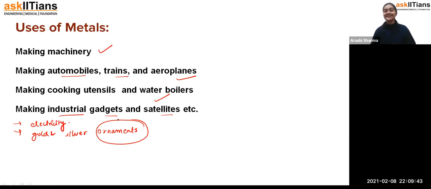So I can't say, because they are very reactive. So we just keep them in kerosene, because if they are exposed to air... if we are making an automobile from sodium, which is not possible because they are very soft in nature, so that you can cut them with the help of a knife as well, if you remember that exception. So that's how, students, the uses of metals are here.